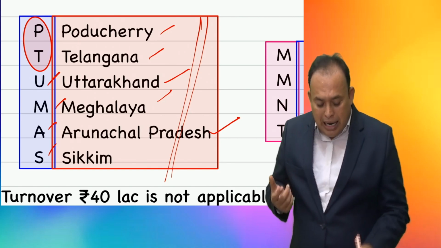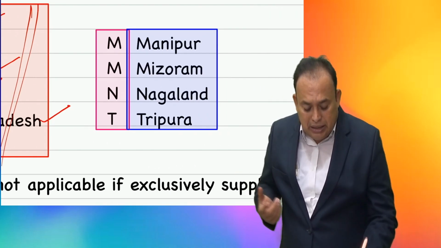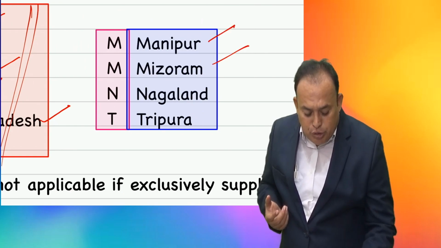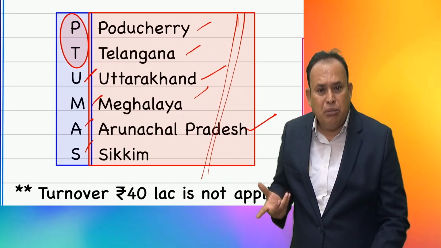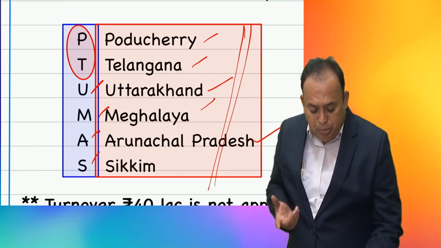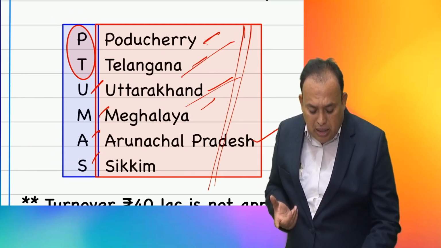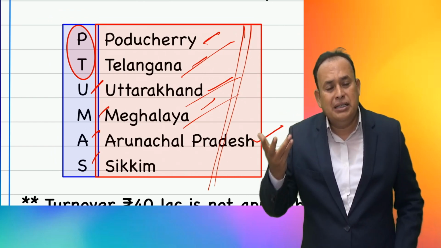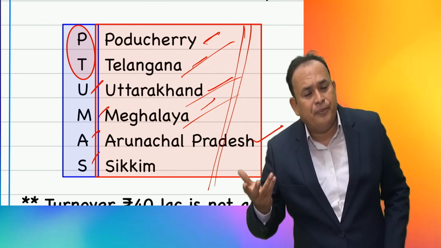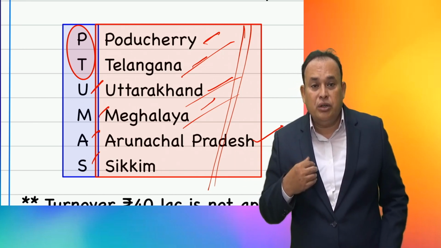Sir, I am not located in Manipur, Mizoram, Nagaland, Tripura. I am also not located, my place of business is not there, in Pondicherry, Telangana, Uttarakhand, Meghalaya, Arunachal Pradesh and Sikkim, not in the following states or UTs, sir. Is it so? Then where are you?